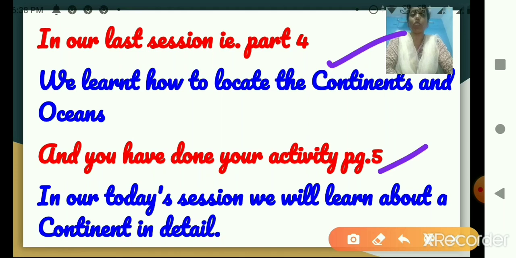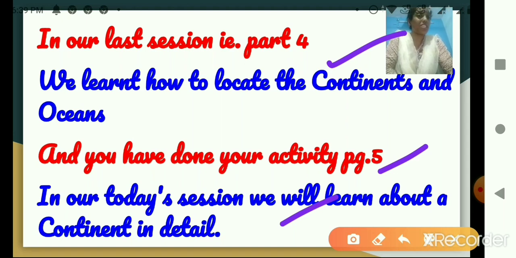If you have not done it, see that you do it as early as possible. You have to locate the map with the help of a pencil. So in today's session we shall learn about a continent in detail.